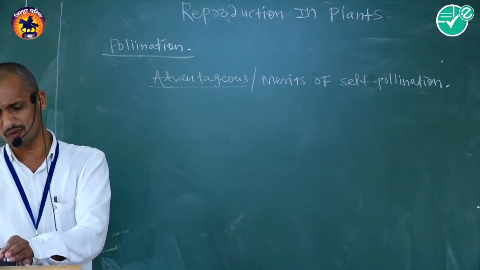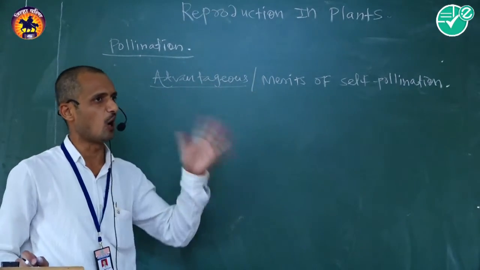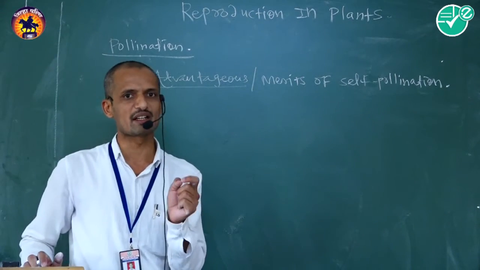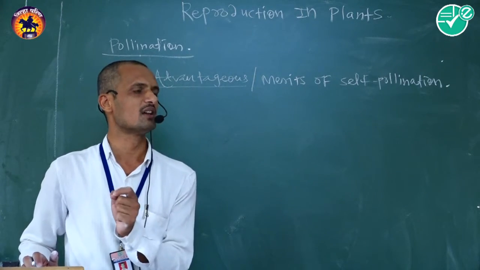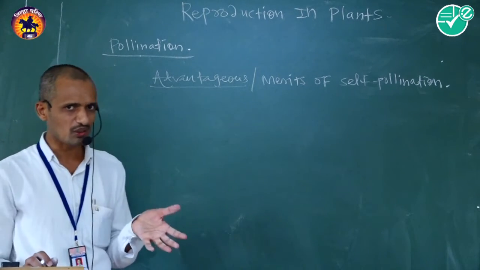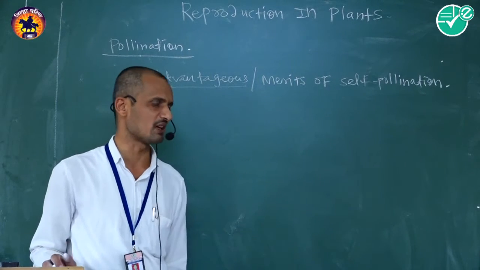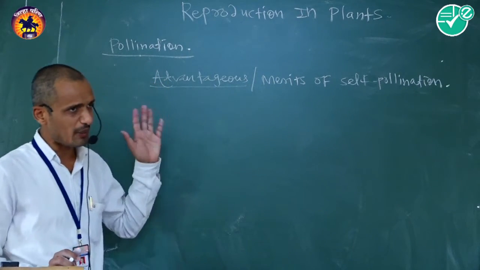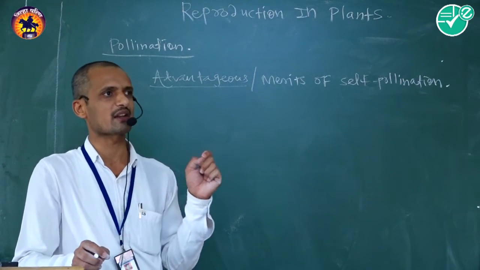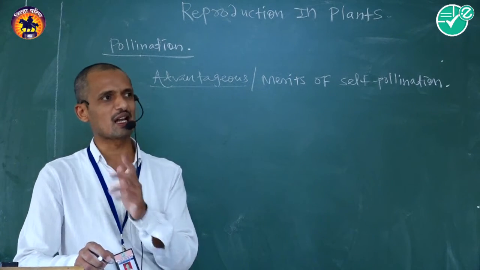Self-pollination means to transfer pollen grain from anther to the respective stigma of the same flower or different flowers located on a single plant body. There are two types: autogamous pollination and geitonogamous pollination. Autogamous pollination means transfer of pollen grain from anther to the respective stigma of the same flower located on a single plant body.